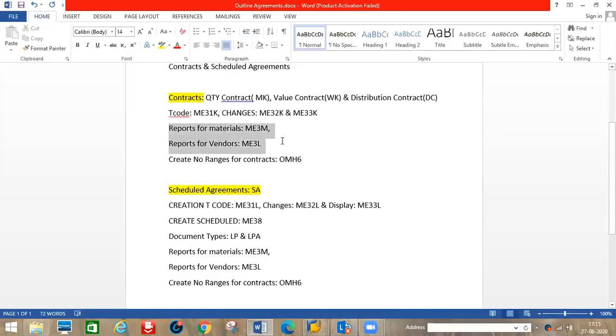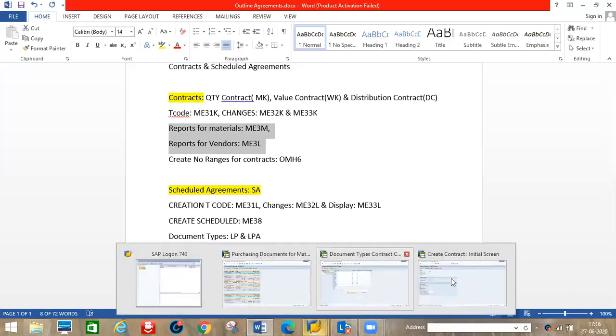This report, we will see here itself. The reports for materials, ME3M, even for the contracts and the schedule agreements, both are the same. Reports for vendor, ME3L, here also ME3L. So number ranges are the same. OMS6, here also OMS6. Even the screen is the same, nothing changes there.